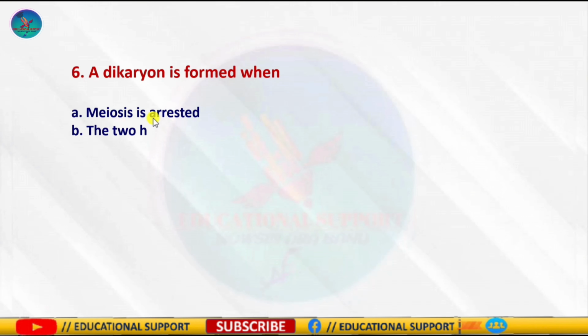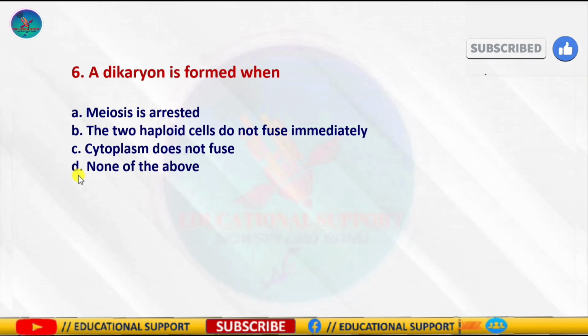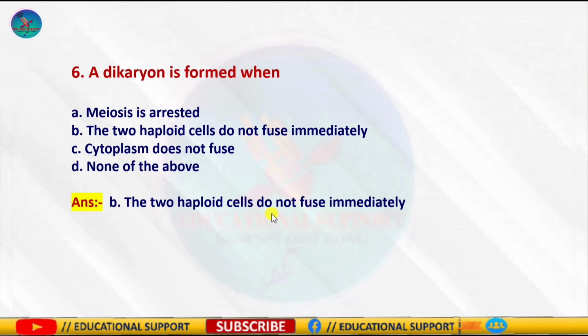Question number 6 is, a dikaryon is formed when, and the options are meiosis is arrested, the two haploid cells don't fuse immediately, option C, cytoplasm does not fuse, and the option D, which is the last one, is none of the above. So the correct answer is option B, the two haploid cells don't fuse immediately. Because you know that a dikaryon is a cell containing 2 nuclei, and this results when 2 somatic cells fuse but their nuclei do not fuse immediately. So meiosis does not result in such conditions. So the correct answer is option B, the 2 haploid cells don't fuse immediately.